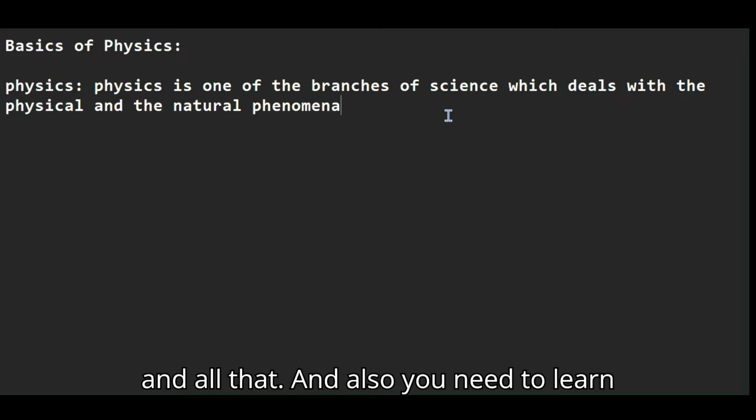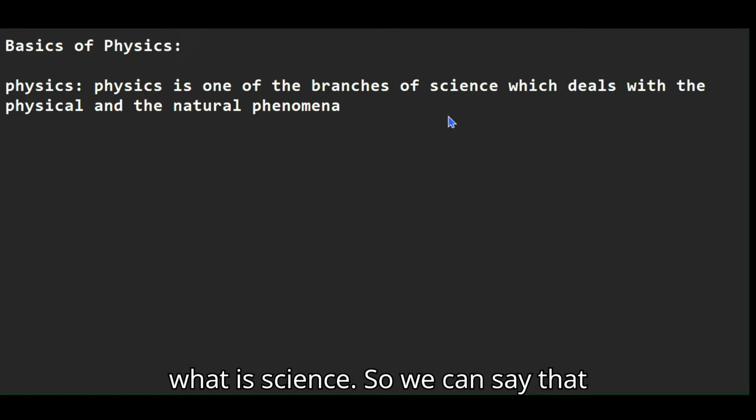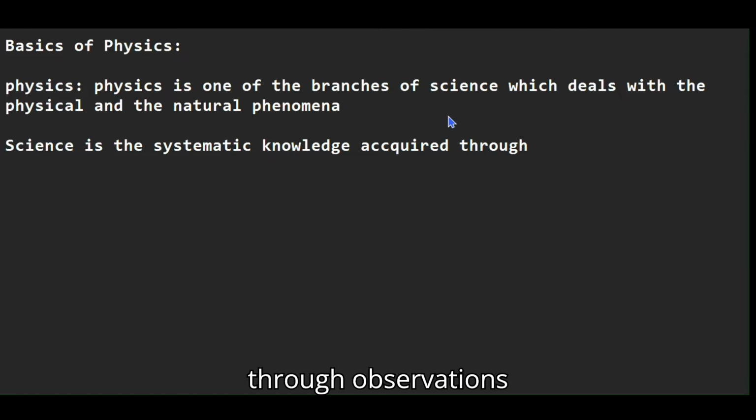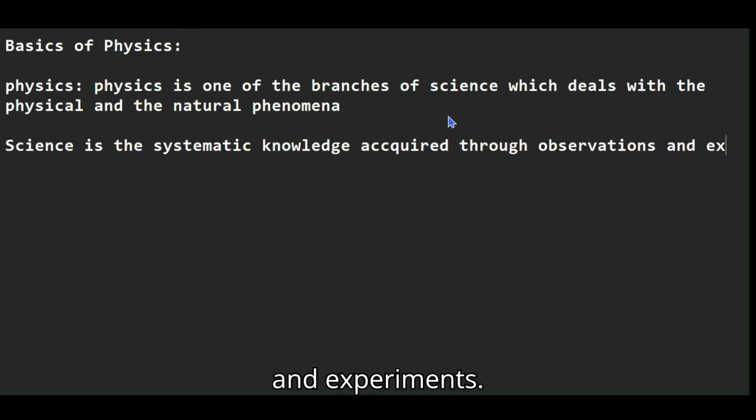And also you need to learn what science is. So we can say that science is the systematic knowledge acquired through observations and experiments.